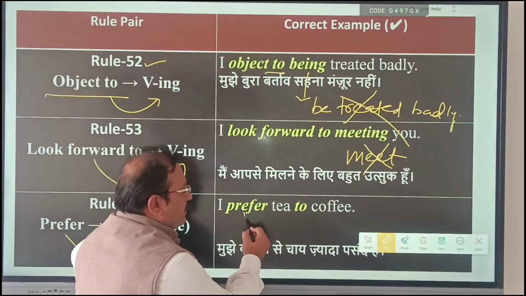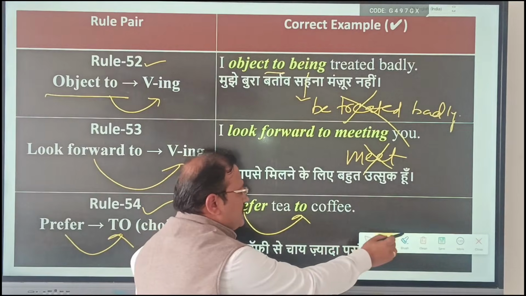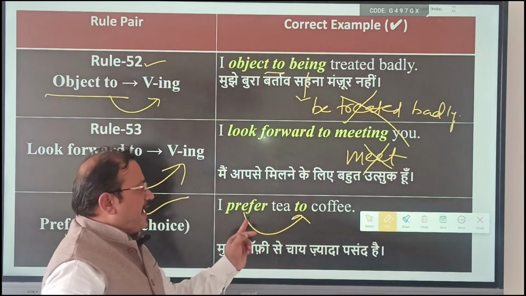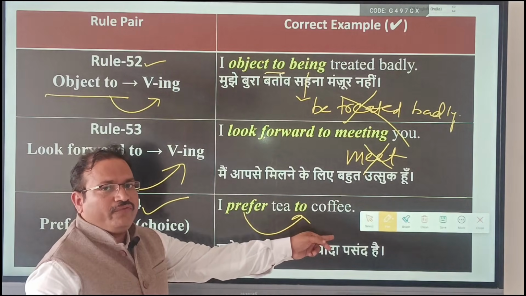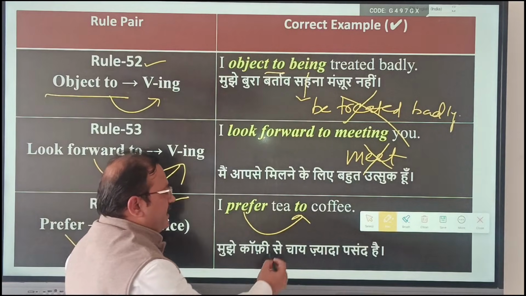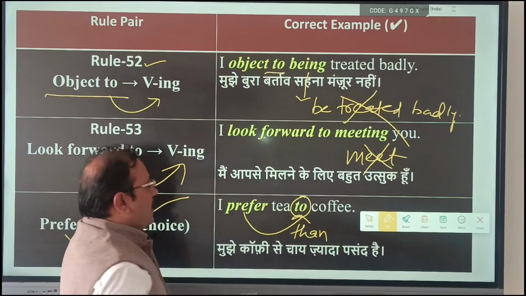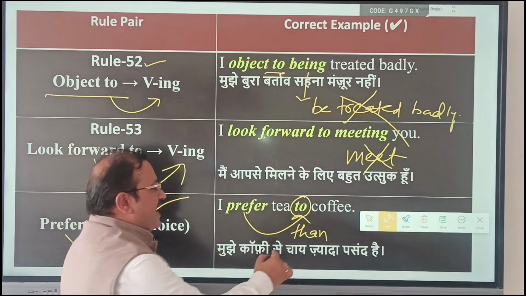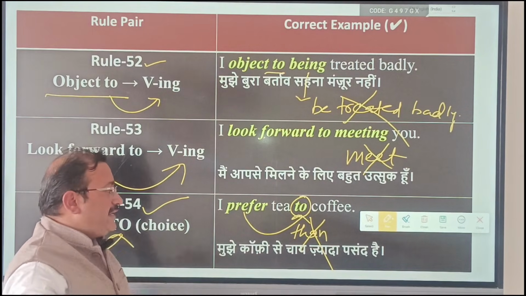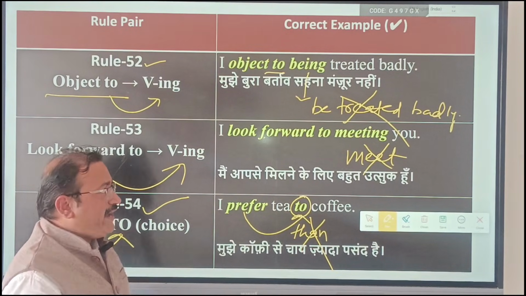I prefer tea to coffee, मुझे कॉफी से ज्यादा चाय पसंद है. In exam, we will get question like in place of to we will get than. I prefer tea than coffee. Wrong. Right is I prefer tea to coffee. Prefer is followed by to.